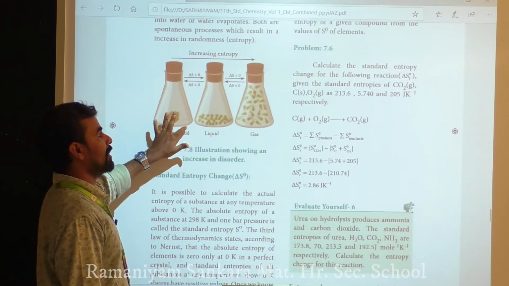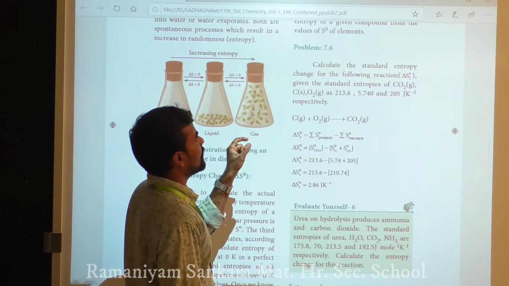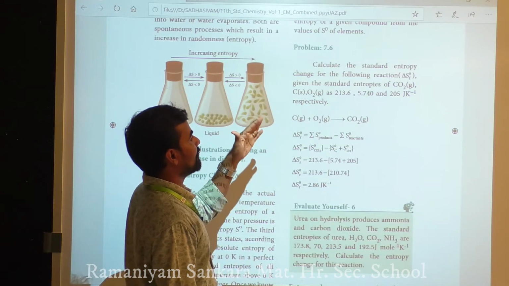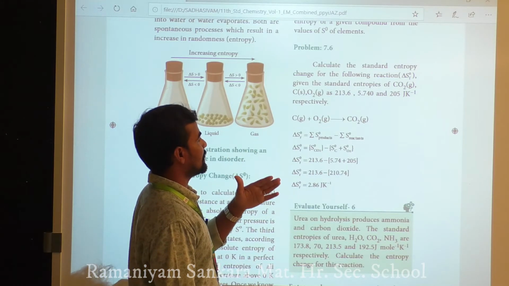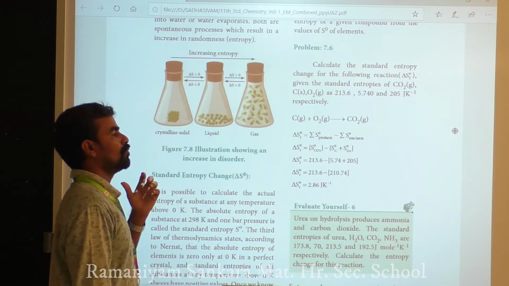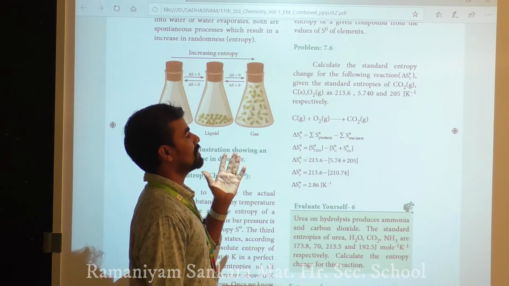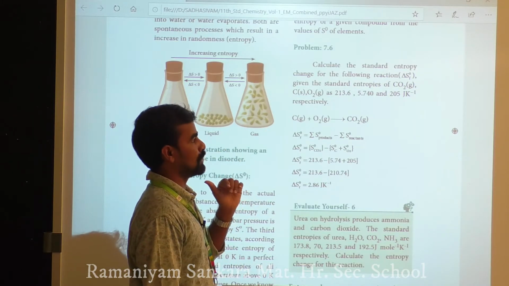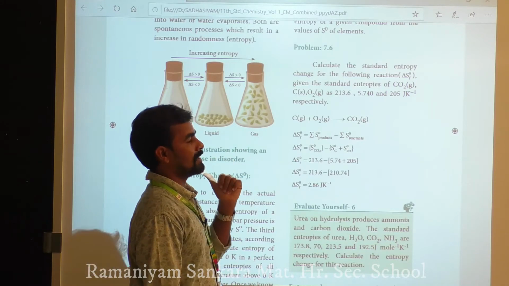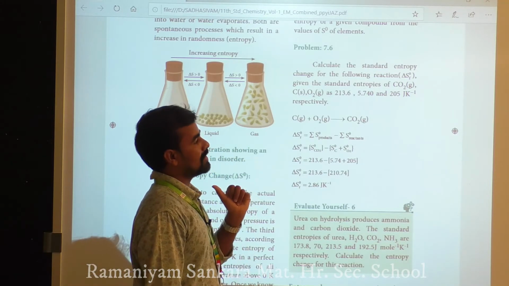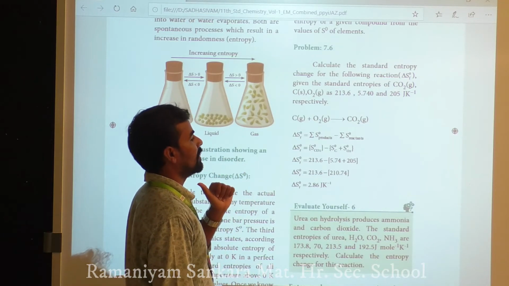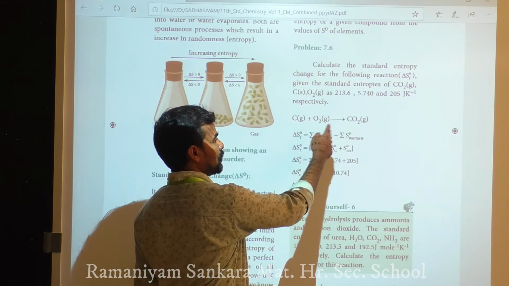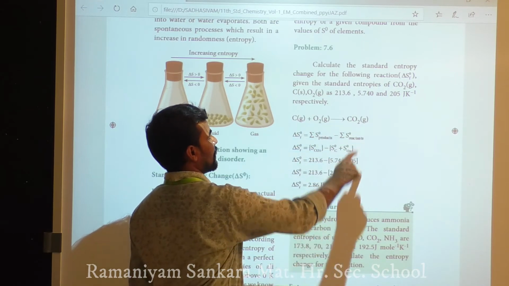Problem 1.7.6: calculate the standard entropy change for the following reaction. Given the standard entropies of CO2 gas, carbon solid and O2 gas: carbon dioxide is 213.6, carbon is 5.740, and oxygen is 205, all in J K inverse respectively. The reaction is C plus O2 giving CO2, all gaseous except carbon.